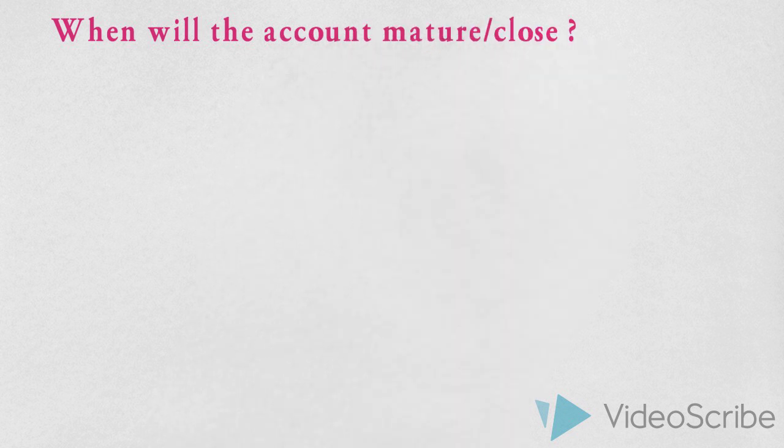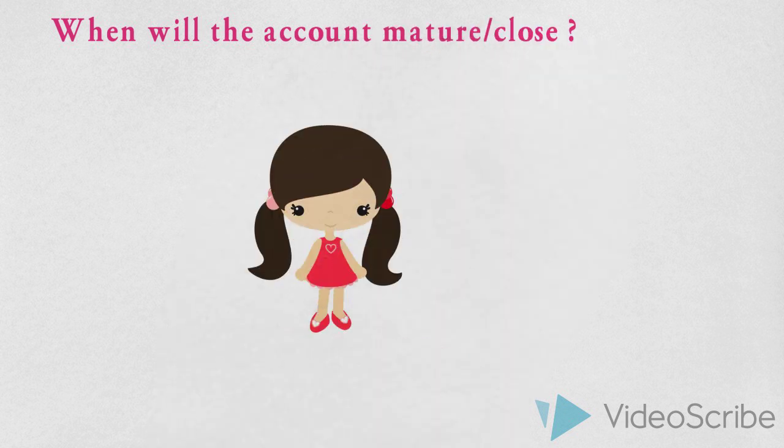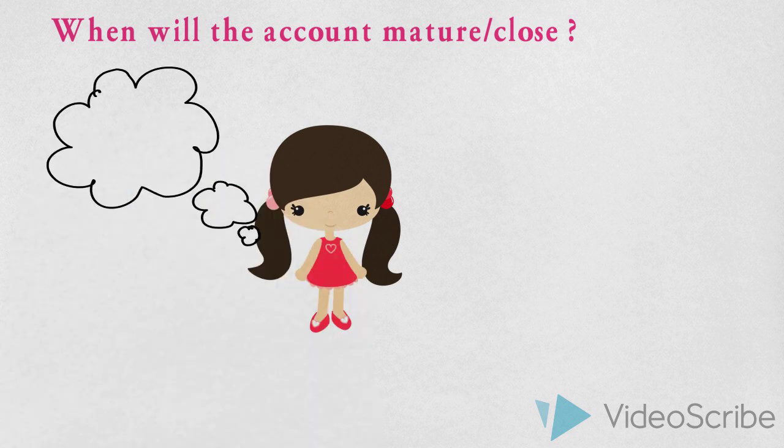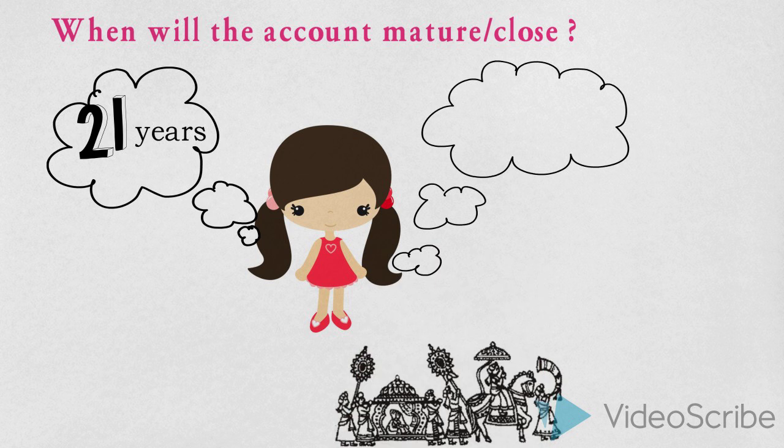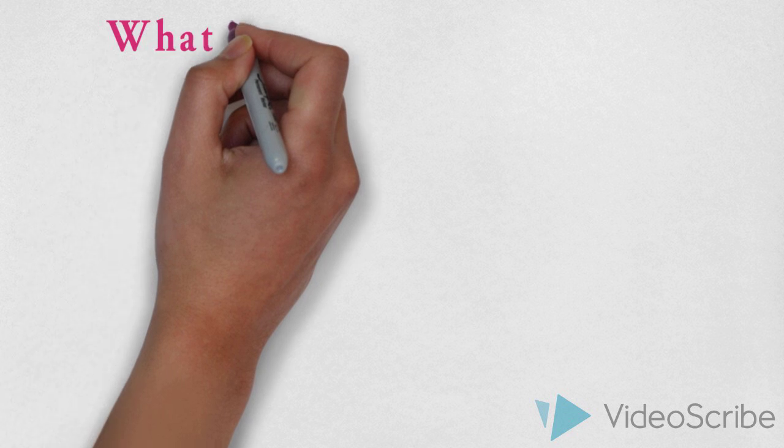Next up, we will see when the account will mature or close. Here the magic figure is 21 years from the date of opening the account. Please make sure that you keep this in mind, that it is 21 years from the date of opening the account that it will mature and can be closed. Alternatively, the account will automatically close once the girl child is married. So in case the girl child gets married before the account matures, the account will automatically close at her marriage. Once the account closes, the maturity amount will be paid to the girl child.